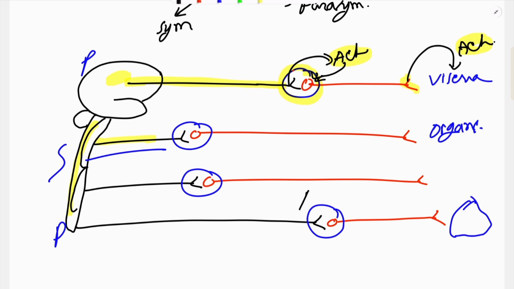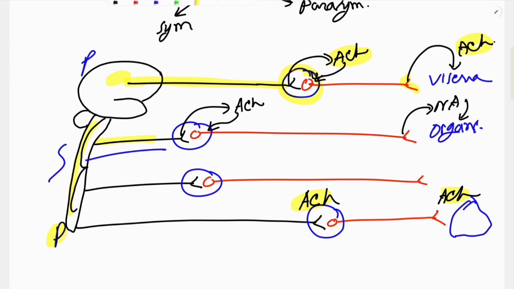So here also acetylcholine is released from preganglionic and postganglionic fibers, as they are also part of the parasympathetic nervous system. But in the sympathetic nervous system, the preganglionic fiber also secretes acetylcholine which binds to the postganglionic fiber, but near the viscera, the postganglionic fiber releases noradrenaline, which binds to organs and exerts its effect. So, in the sympathetic nervous system, the preganglionic fiber secretes acetylcholine and the postganglionic fiber secretes noradrenaline.